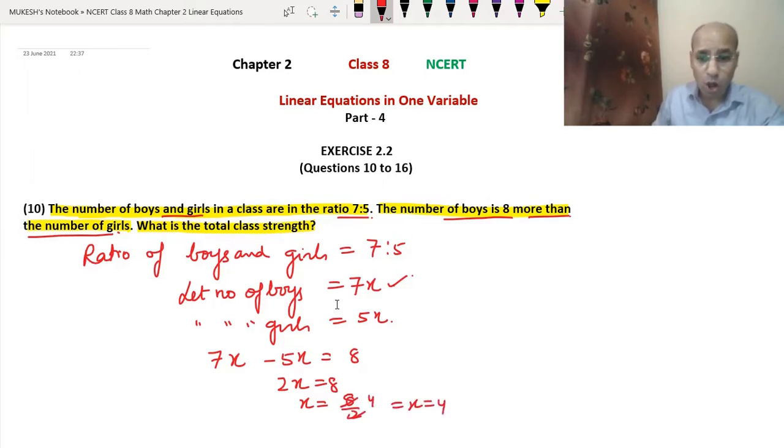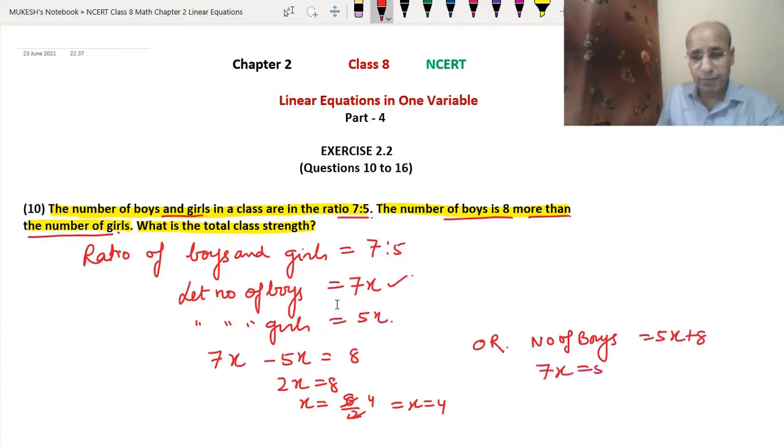Or we can do it this way also. What is given: the number of boys is 8 more than the number of girls. So the number of boys equals 5x plus 8. It means that 7x equals 5x plus 8, and you can say that 7x minus 5x equals 8.